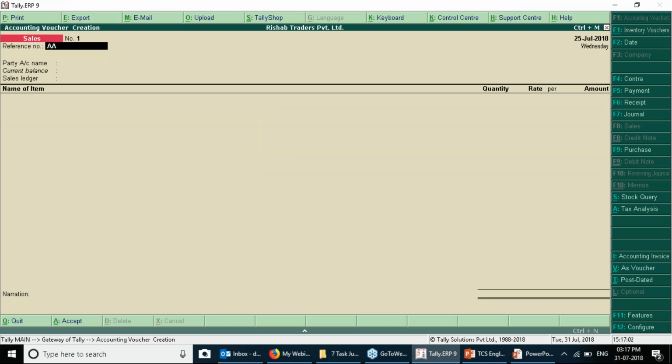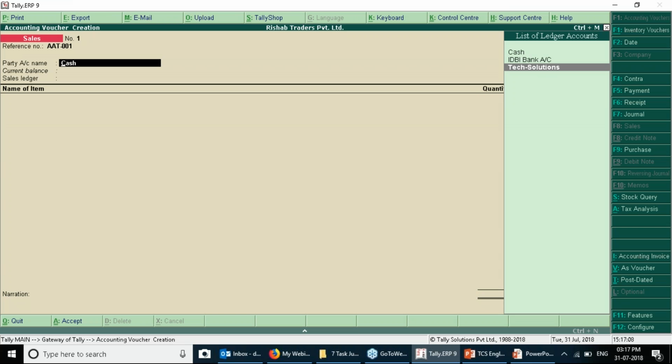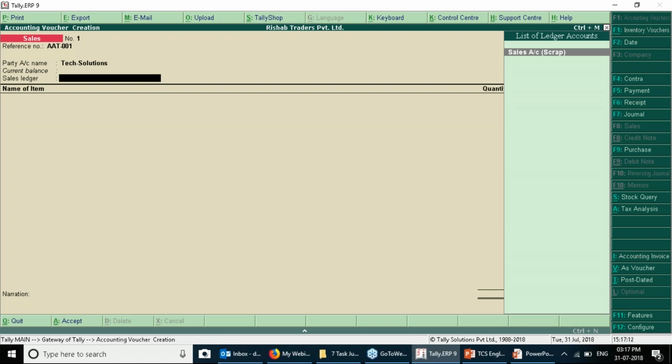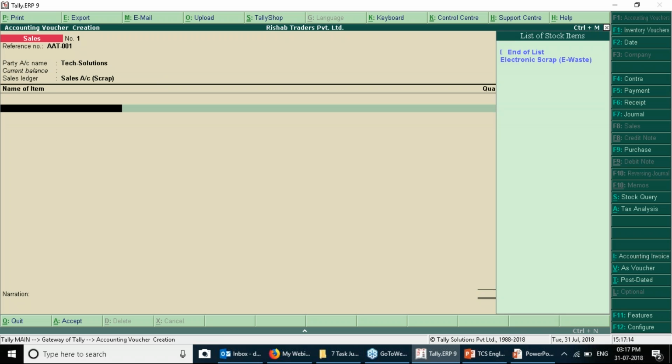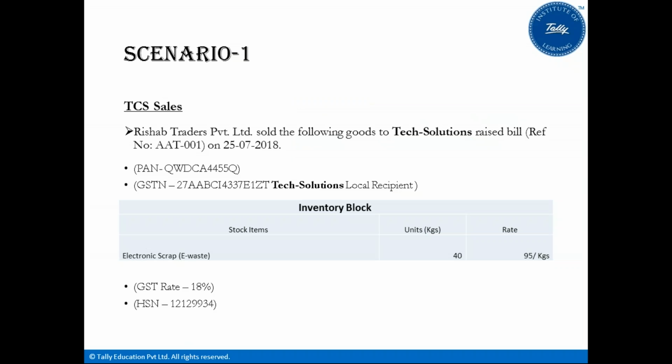The reference number is AAT-001. The name of the party is Tech Solution. Sales ledger is this. Name of the item is electronic scrap.